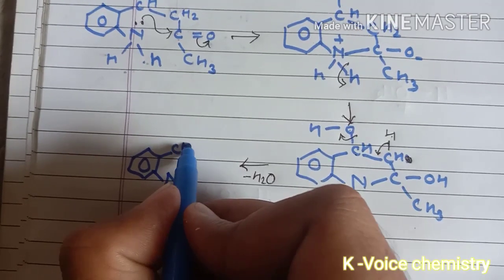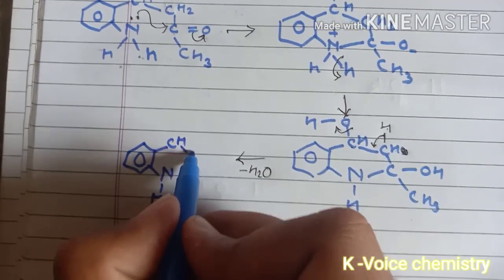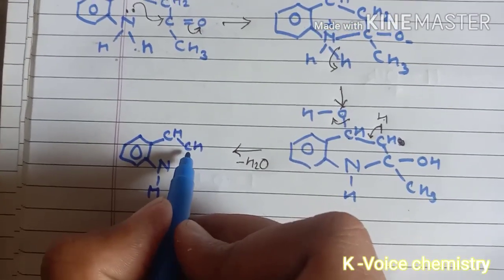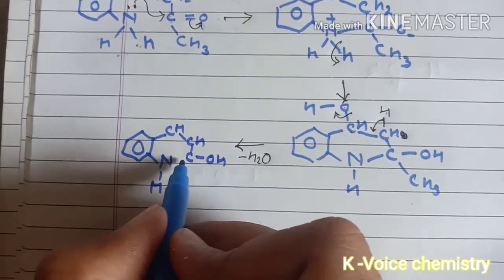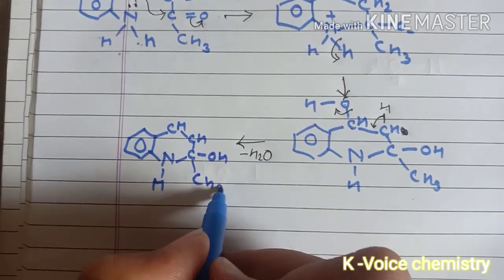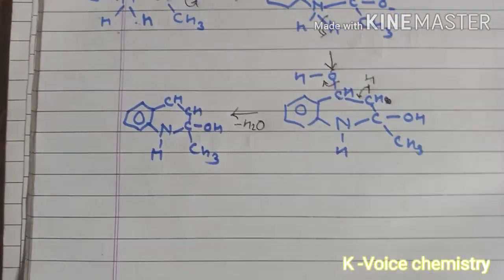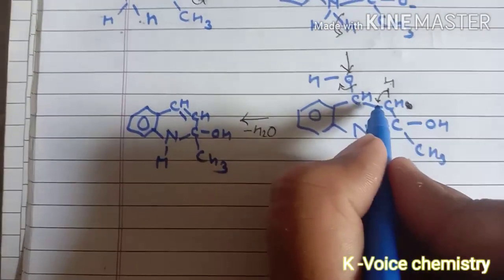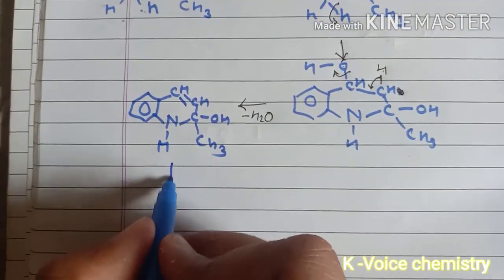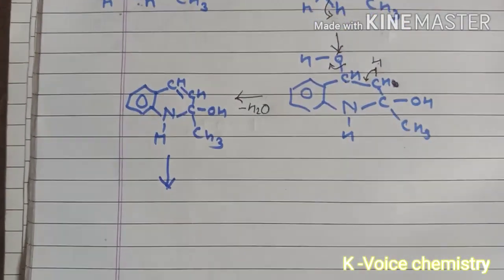Here will be CH, it is bonded to CH, and it is bonded to a carbon having OH here and CH3 here. One more thing, there will be a double bond formation as you can see here. Now what will happen, again there will be elimination of a water molecule.